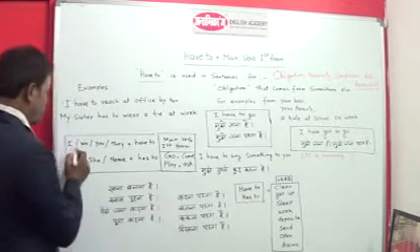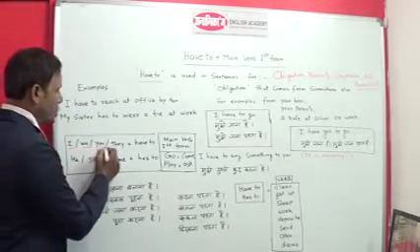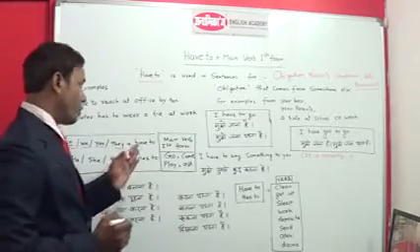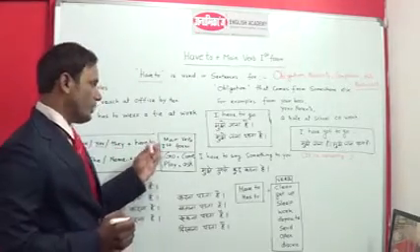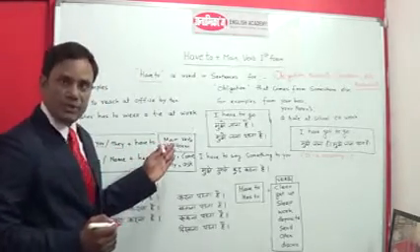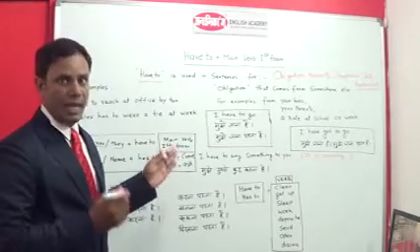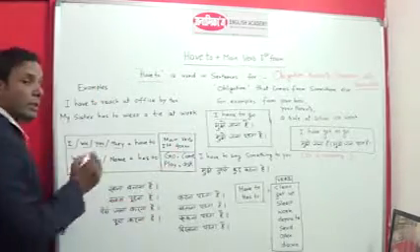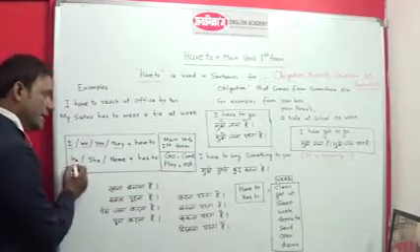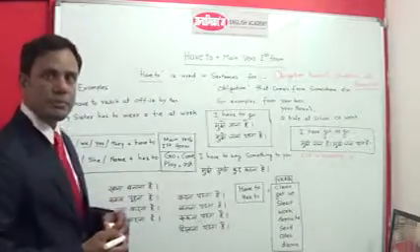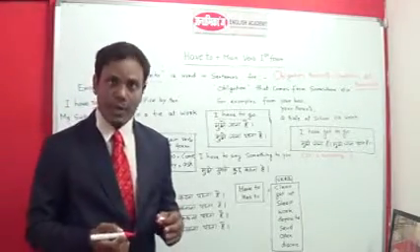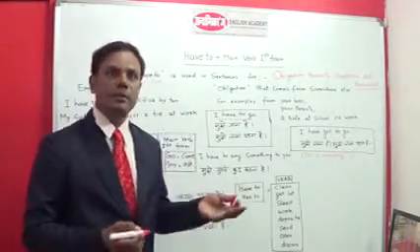So here in the structure, I, we, you, they are followed by have to, and of course main verb first form. We have to put the main verb after have to or has to. On the other hand, she, he and any name, we put has to, and they are followed by main verb first form.